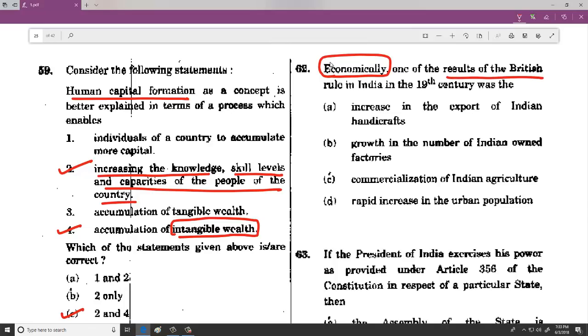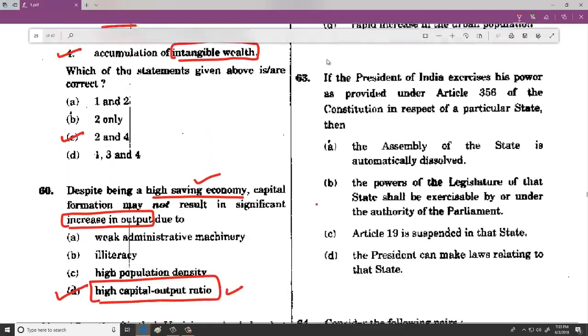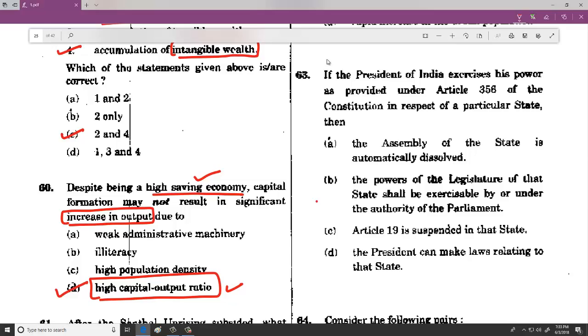One of the results of the British rule in India in the 19th century was commercialization of Indian agriculture. Here we took this option from NIOS, which clearly talks about commercialization of Indian agriculture as the impact of the British rule. And then this is a direct question from Lakshmikant, Article 356. Whenever it is imposed, the powers of the legislature of that state shall be exercisable by or under the authority of the parliament. Here, the president can make laws relating to that state is wrong. It is parliament. So the option is B.